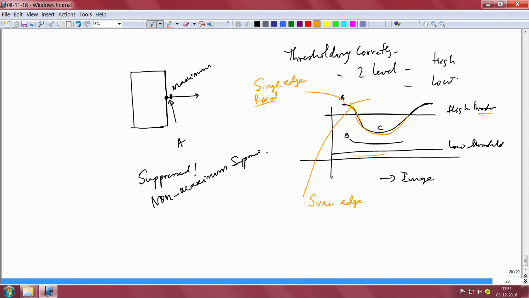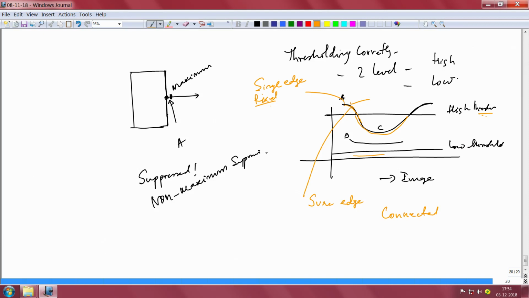And point C is actually below the high threshold, but as you are following, meaning it is connected, you essentially declare it part of the edge, and anything else is simply discarded.